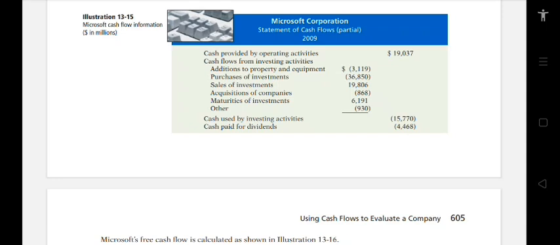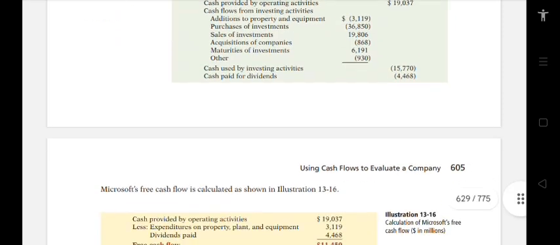Sales of investments, $19,806. Acquisitions of companies, negative $868. Maturities of investments, $6,191. Other, negative $930. Cash used by investing activities, negative $15,770. Cash paid for dividends, negative $4,468.